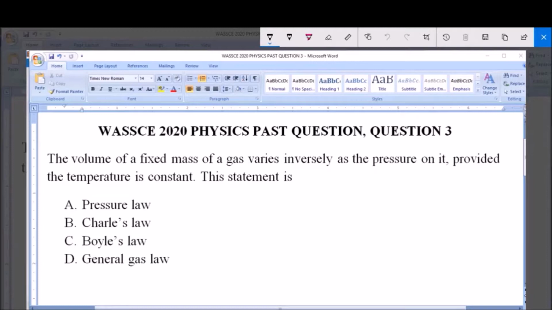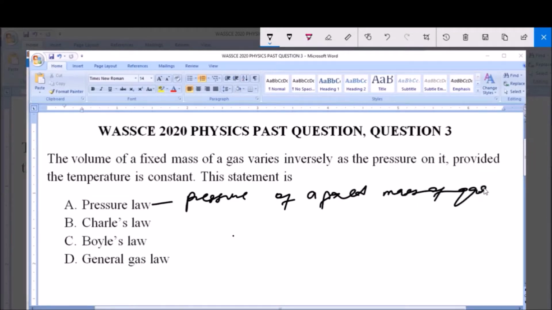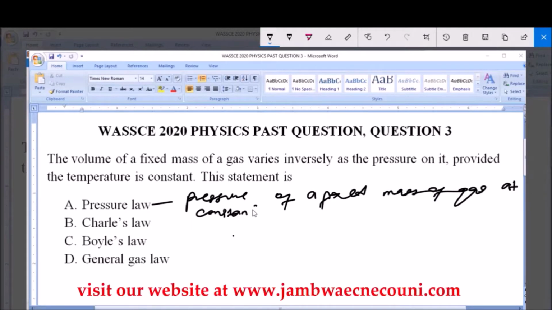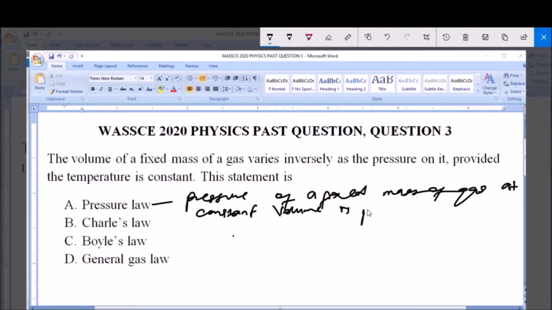Now let's quickly pick each of these laws and look at how they are stated. Pressure law states that the pressure of a fixed mass of gas at constant volume is proportional to the absolute temperature of the gas.